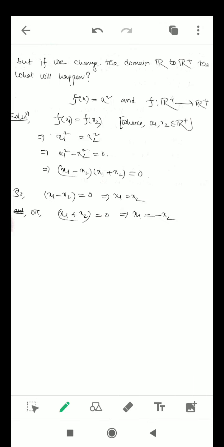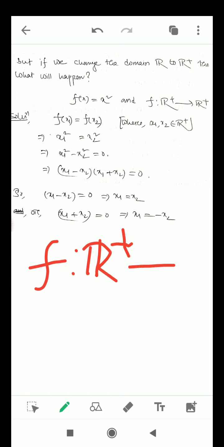But if we change the domain from R to R plus, and we keep the codomain the same, then what will happen? Let us consider two different elements from its domain, x1 comma x2, and its images are f(x1) and f(x2). We consider that they are the same, f(x1) is equal to f(x2).